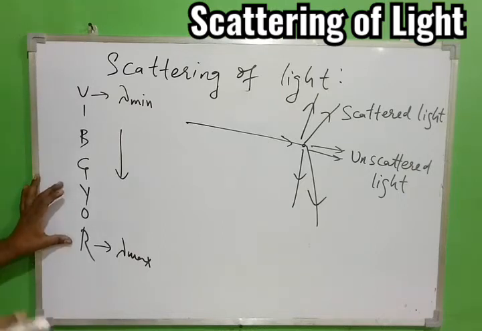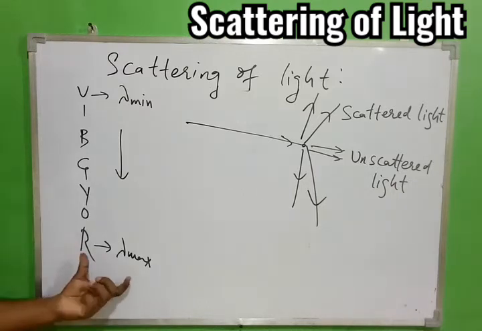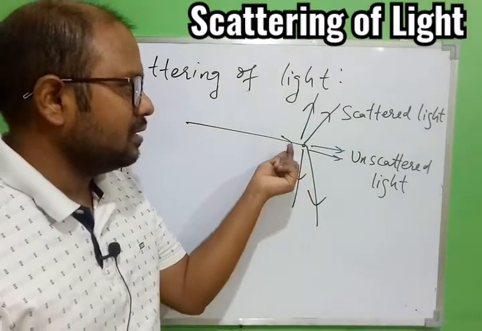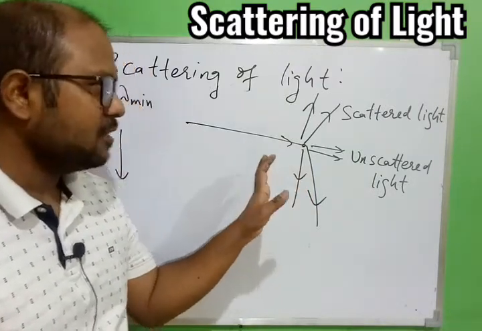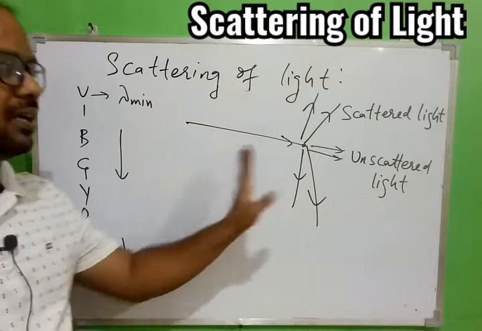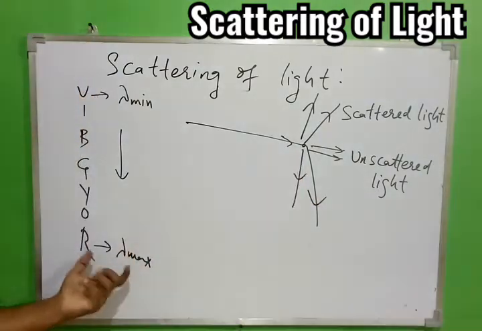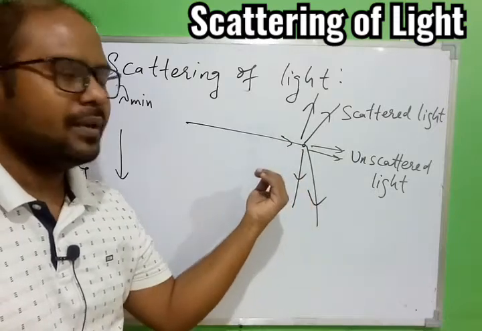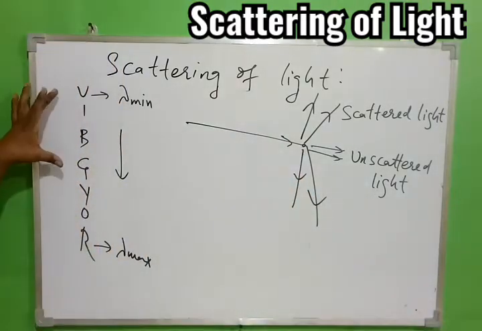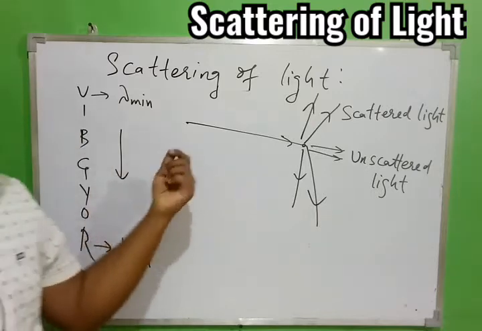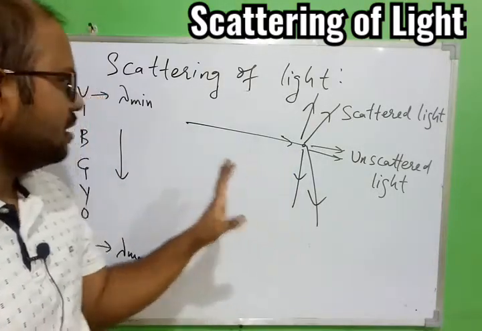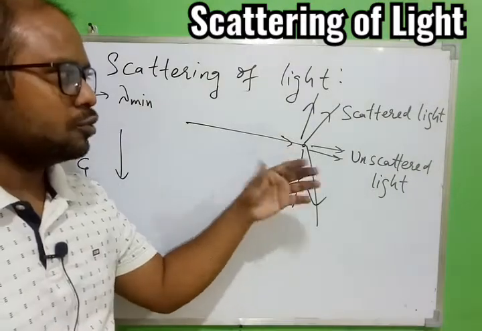The only thing you have to remember is that the wavelength of the color may be large enough to be longer than the dimension of the particle. In that case the color will not be able to hit the particle. So if the wavelength of the color is longer than the dimension of the particle, it will remain unscattered, and the colors having less wavelength, very close to the size of the particle, will hit the particle and get scattered.